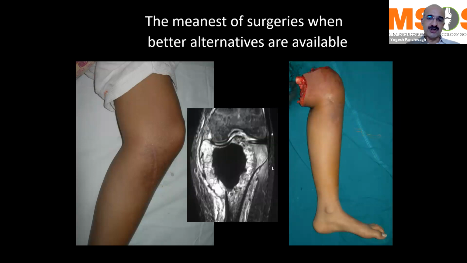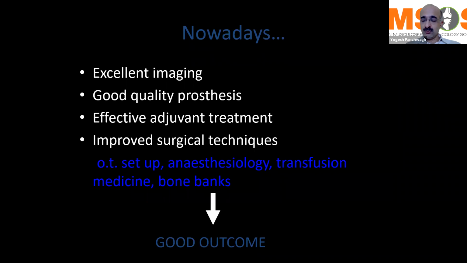We could treat each and every case of, say, Ewing sarcoma or osteosarcoma with an amputation, but in this young girl, an amputation means a big loss to that particular patient. And we know that it does not really make a difference in the overall survival or the local recurrence rates.